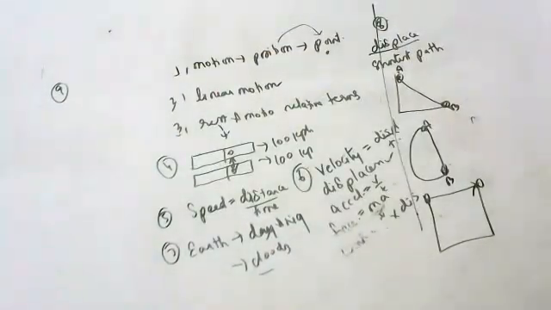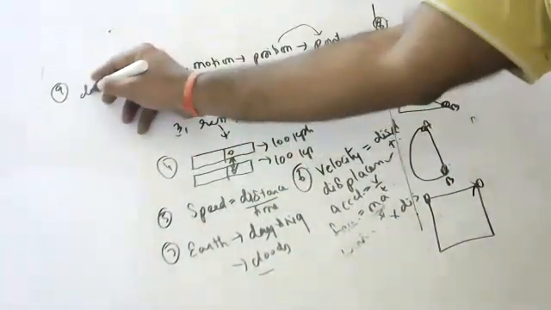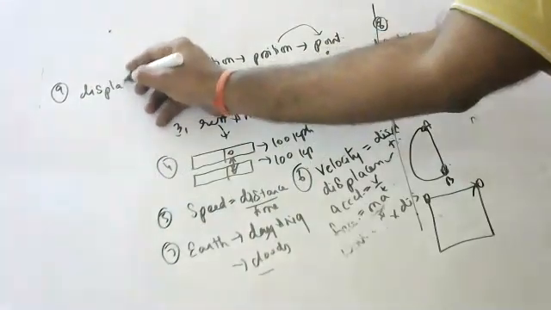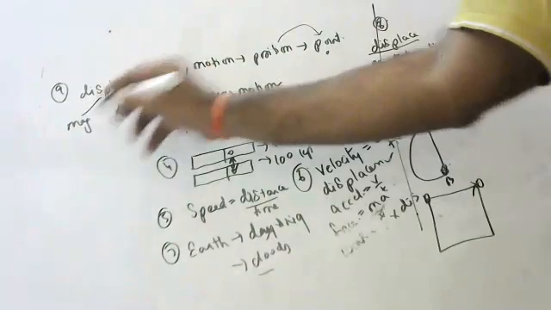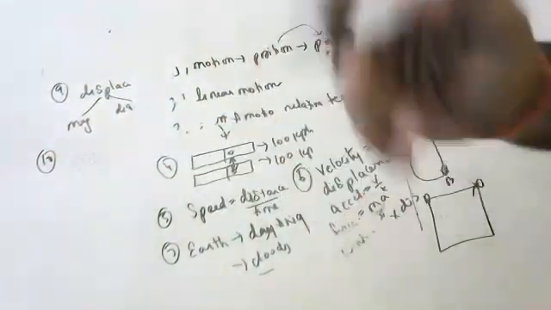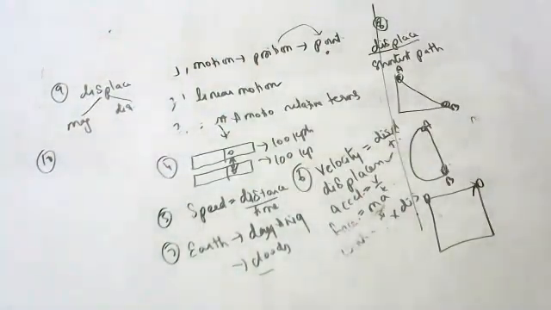Next one. Is displacement a vector or scalar? Displacement is a vector quantity, because it has magnitude and direction. Displacement is very important. In which direction you are going is very, very important.